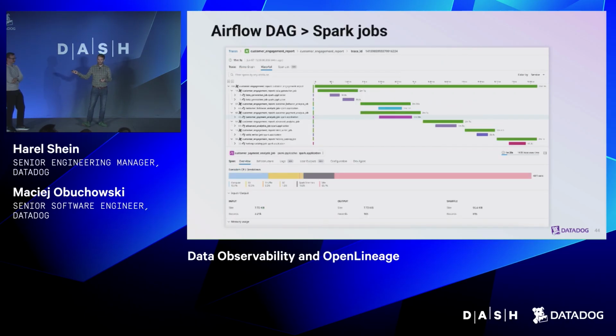But as Maciej also mentioned earlier, this doesn't work only for dbt jobs, it works for Spark jobs as well. The interesting thing about this example, and the work that Maciej did here, was being able to connect a Spark job, which we observe using the Datadog agent, with the Airflow DAG that is kicking it off, propagating the context between the two. There's also an OpenLineage instrumentation for Spark, but I wanted to highlight this case where we're mixing and matching both in the product.